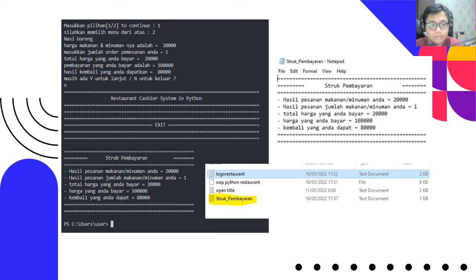Once they type in the number 1, they will be given an option to write the food or drink that they would like to order, and the code will show the price that they need to pay, the amount of orders that they put in, the total amount that they have to pay, how much they will be paying, and the change that they get.